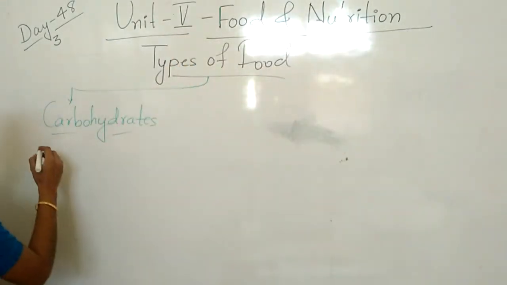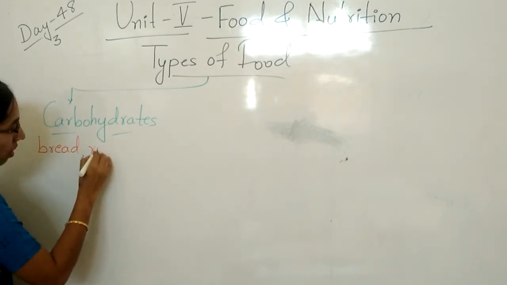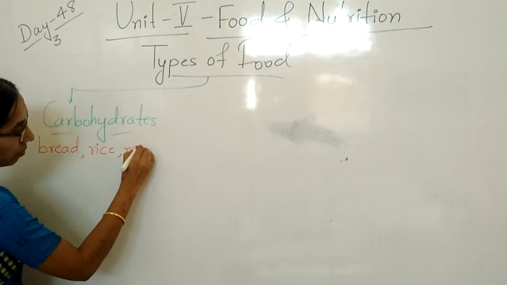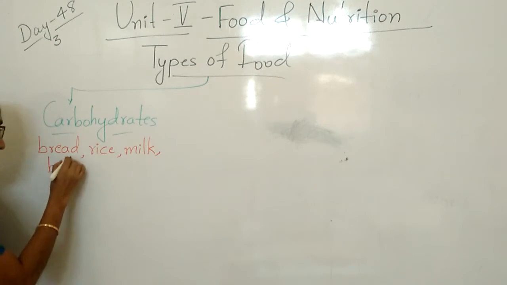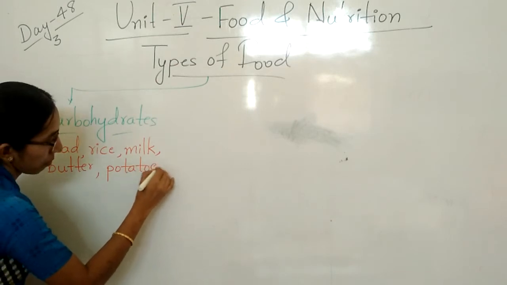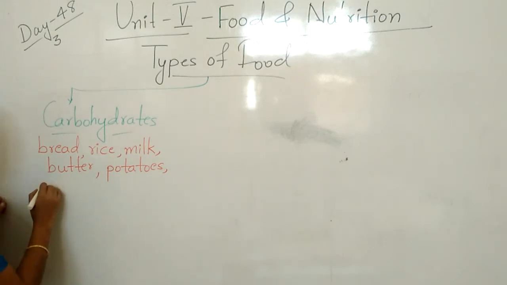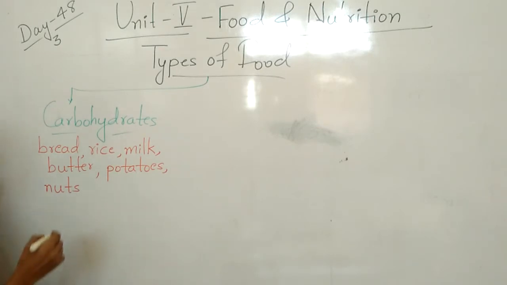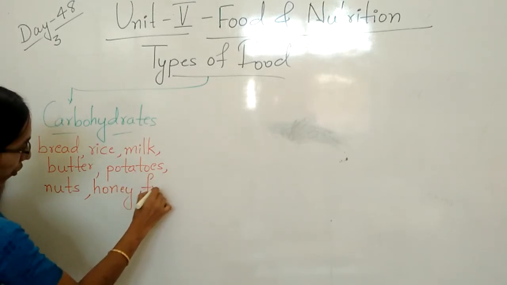For example, bread, then rice, then milk, then butter, then potatoes, then, children, tell me, yes, nuts, again honey, and then fruits.